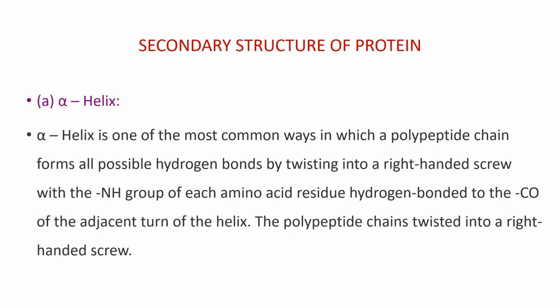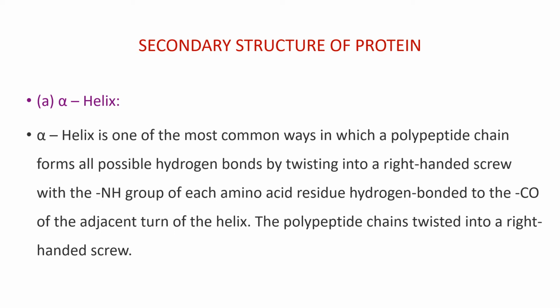We know there are two types of secondary structures, alpha helix and beta pleated sheet. Alpha helix is one of the most common ways in which a polypeptide chain forms all possible hydrogen bonds by twisting into a right-handed screw, with the NH group of each amino acid residue hydrogen bonded to the CO of the adjacent turn of the helix.